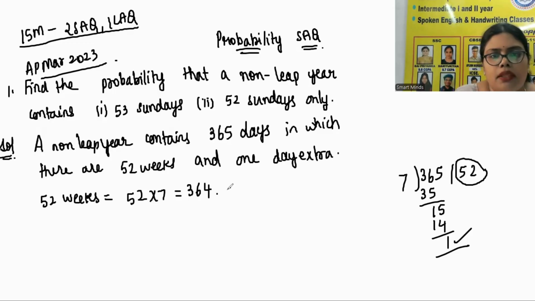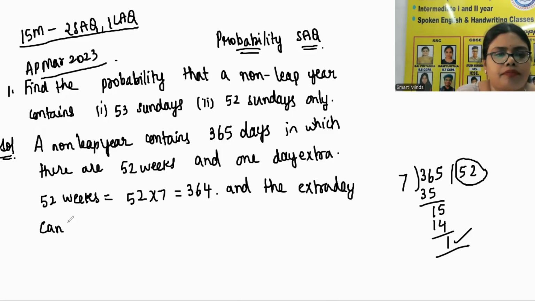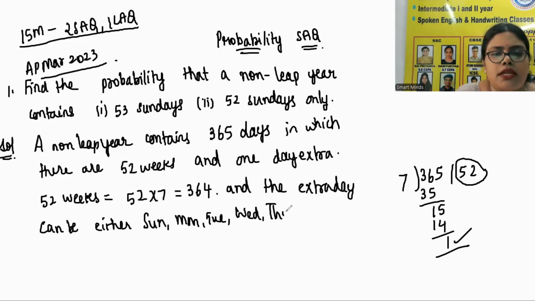So let us write that. And the extra day can be either Sunday, Monday, Tuesday, Wednesday, Thursday, Friday or Saturday.